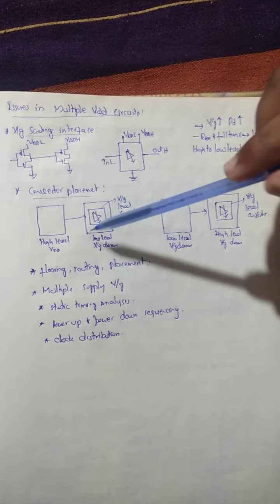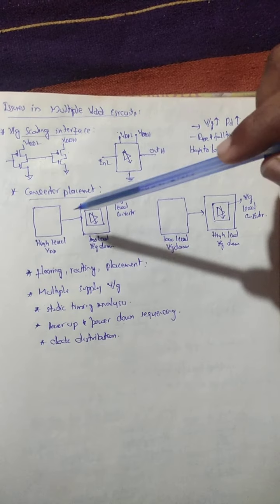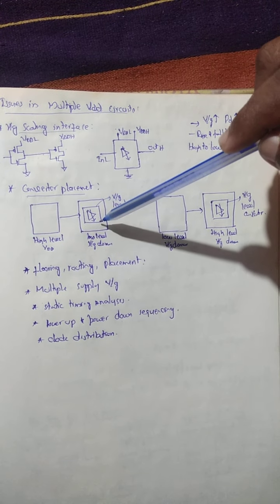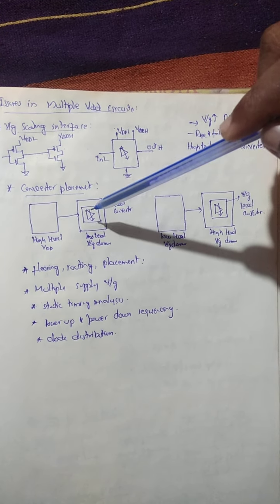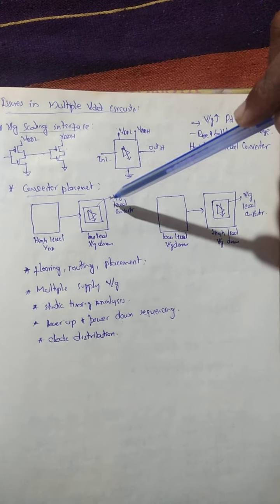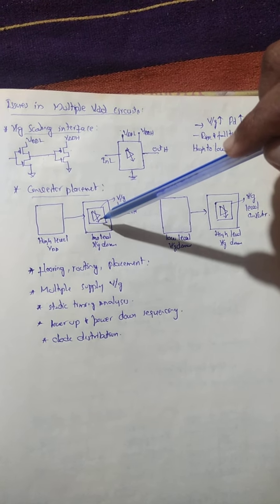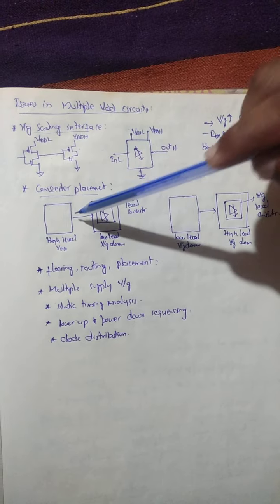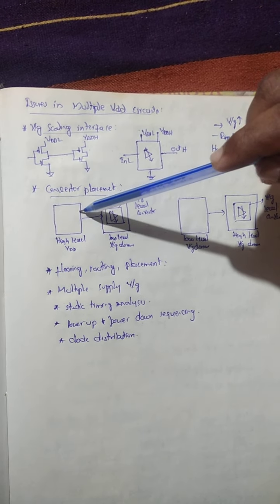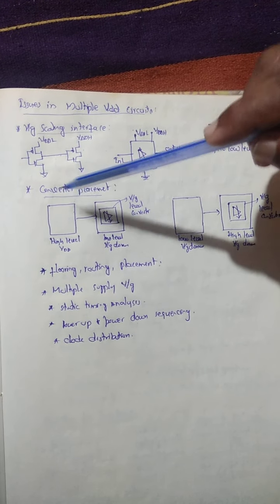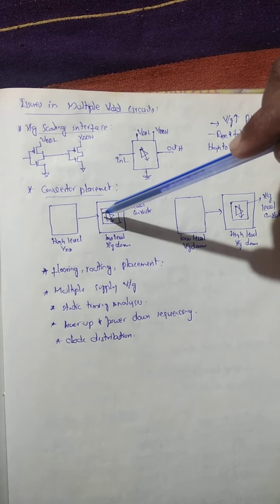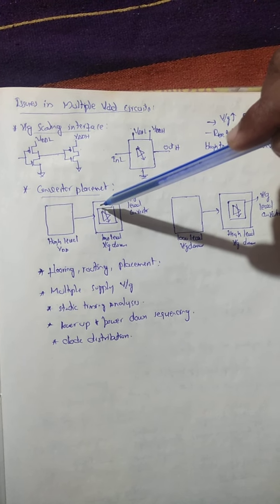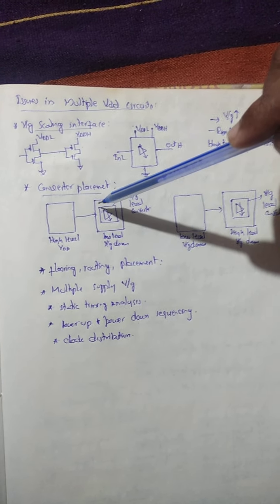Now we will discuss where we will keep the voltage converter. Let me consider that this is my high voltage domain, this is the low domain. So I am converting high domain to low domain. We are supposed to keep the voltage level converter in the low domain circuit, because if we keep the level converter here, when it has to convert, it has to be added with another rail to decrease the voltage level. So instead of that, if we place the level converter here itself, automatically it will be done, so the area also is going to decrease.